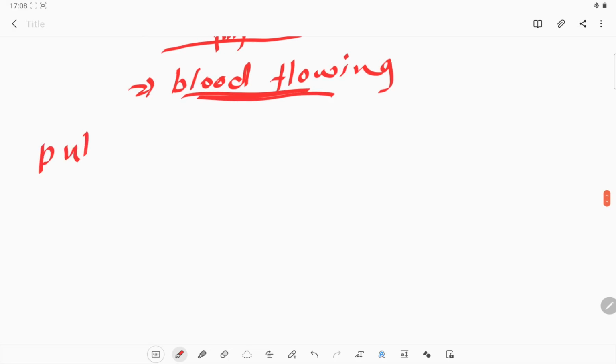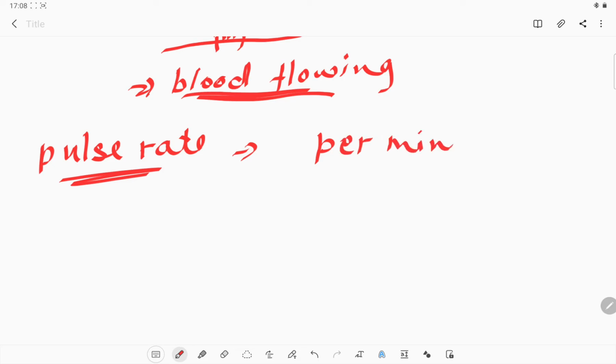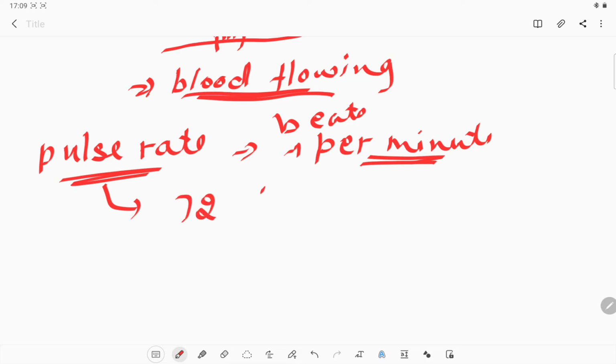Okay, and what is the pulse rate? It is how many times that throbbing movement happens in our arm or in our body per minute. Okay, so the pulse per minute, or we can say the beats per minute, is known as the pulse rate. Usually the pulse rate is 72 to 80 beats per minute.